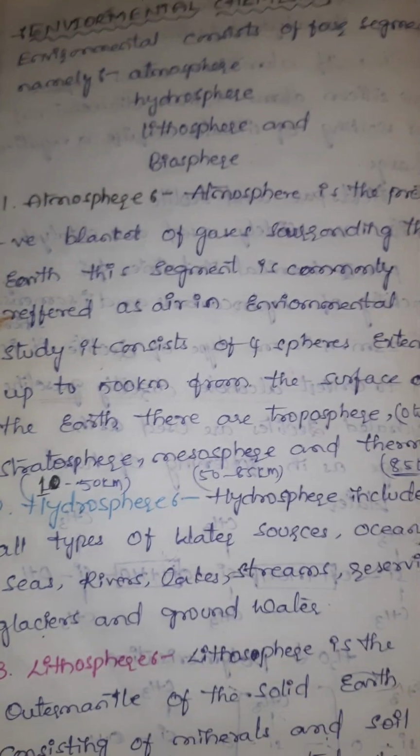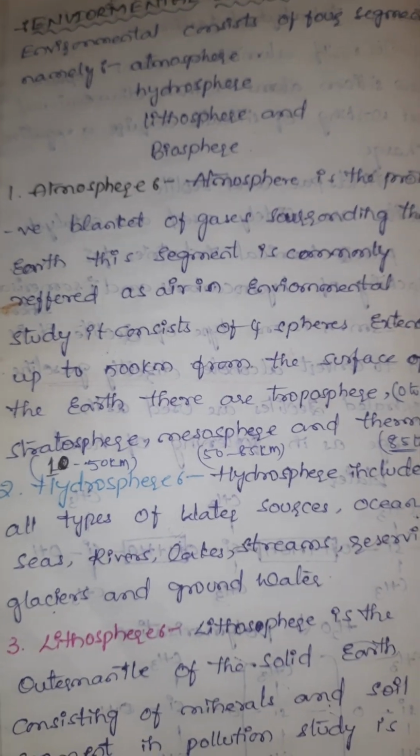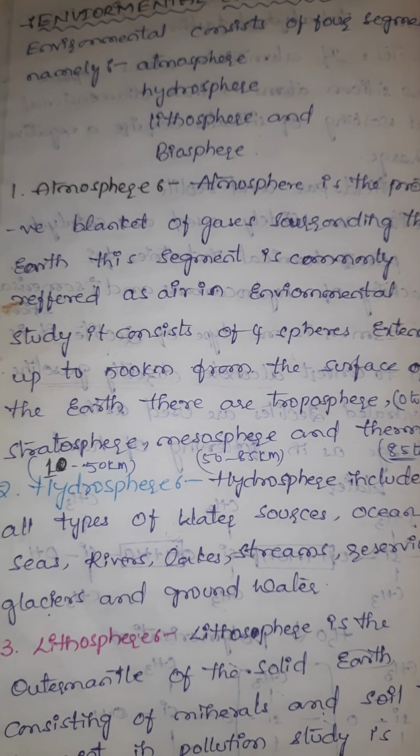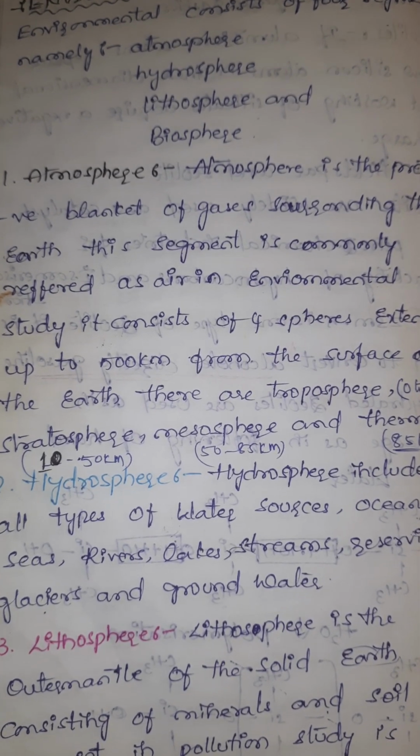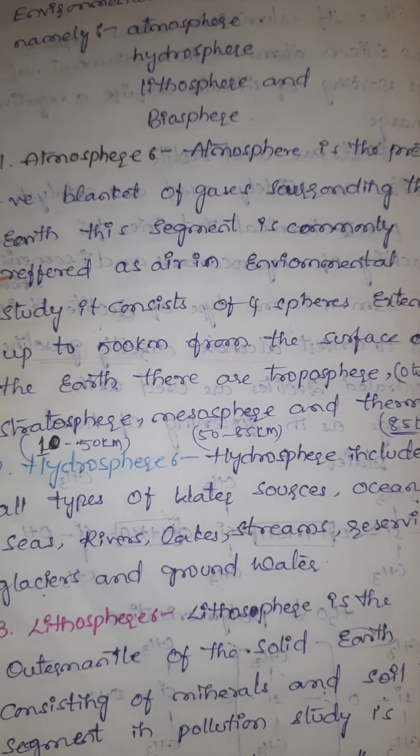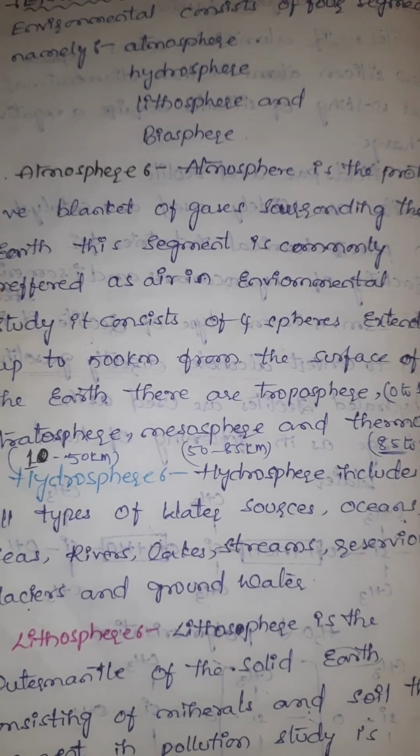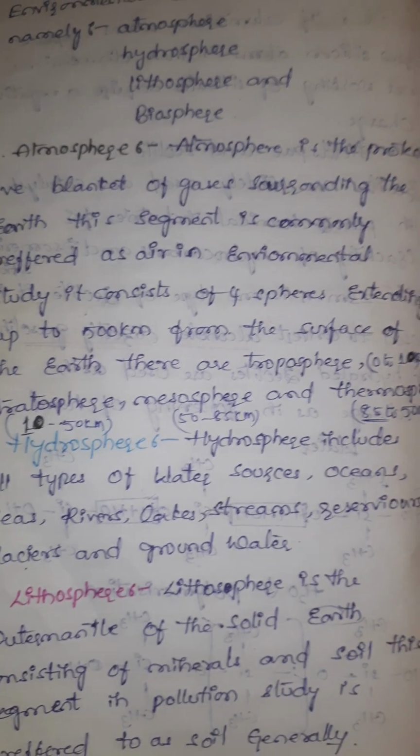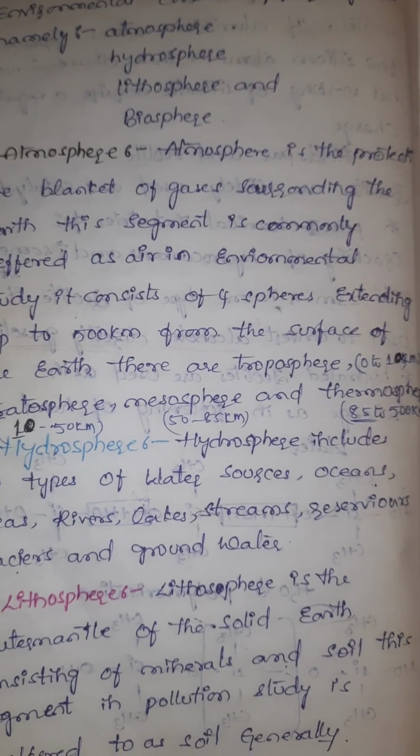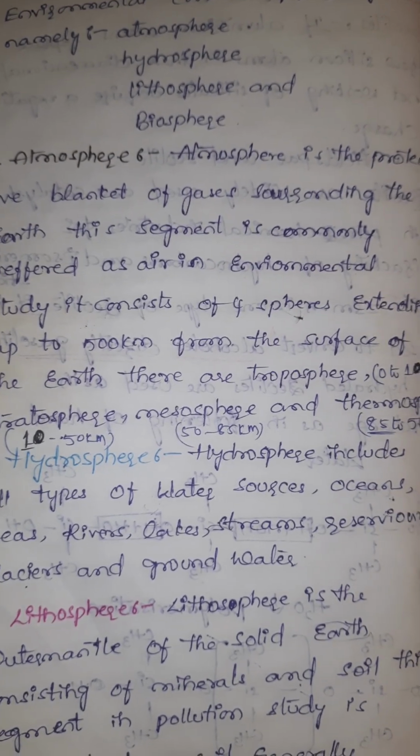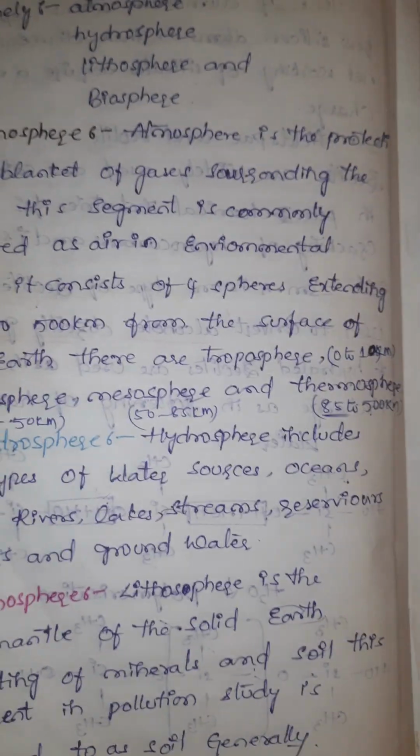What is the atmosphere? Atmosphere is the protective blanket of gases surrounding the earth. This segment is commonly referred to as air in environmental study. It consists of 4 spheres extended up to 500 kilometers from the surface of the earth. There are troposphere 0 to 10 kilometers, stratosphere, mesosphere and thermosphere 10 to 50, 50 to 85, 85 to 500 kilometers.